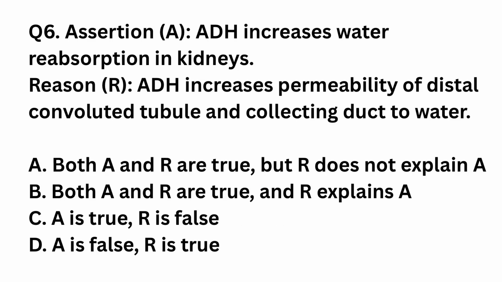Question number 6. Assertion. Antidiuretic hormone increases water reabsorption in kidneys. Reason. Antidiuretic hormone increases permeability of distal convoluted tubule and collecting duct to water. Both assertion and reason are true, but reason does not explain assertion. Both assertion and reason are true, and reason explains assertion. Assertion true, reason false. Assertion false, reason true. The right answer is option B. Both assertion and reason are true, and reason explains assertion. Antidiuretic hormone acts on distal convoluted tubule and collecting duct, making them more permeable to water. This leads to increased water reabsorption and concentrated urine.